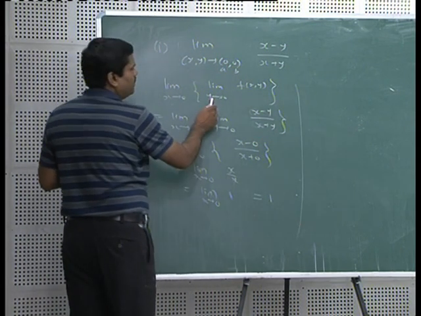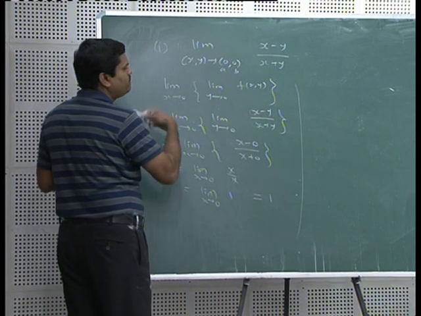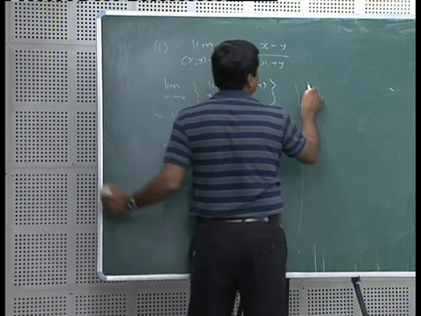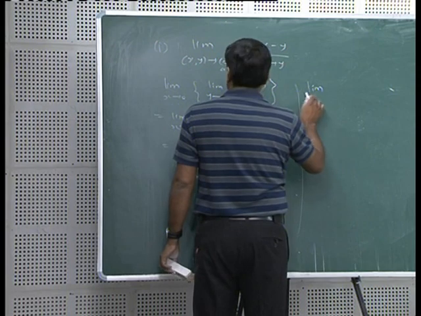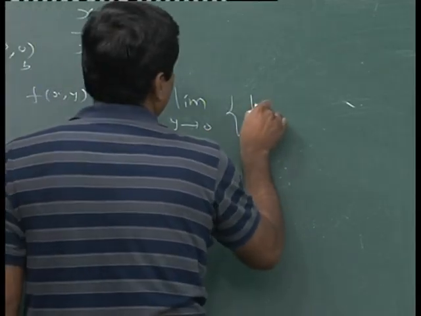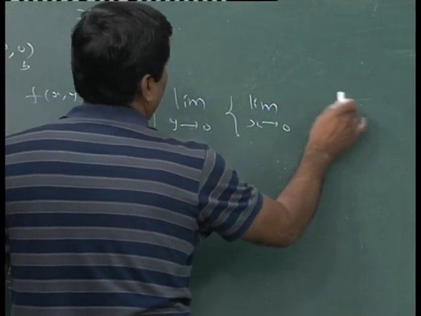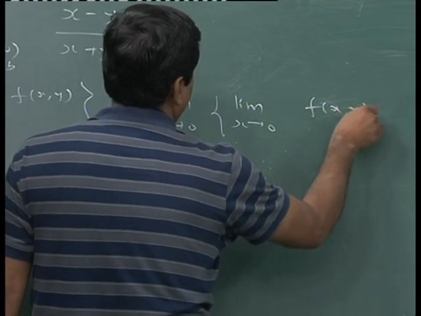Remember, first the y limit and then the x limit is taken here. Now, I am changing the order and finding the reverse limit: limit y tends to 0 and then limit x tends to 0 of f of x comma y.